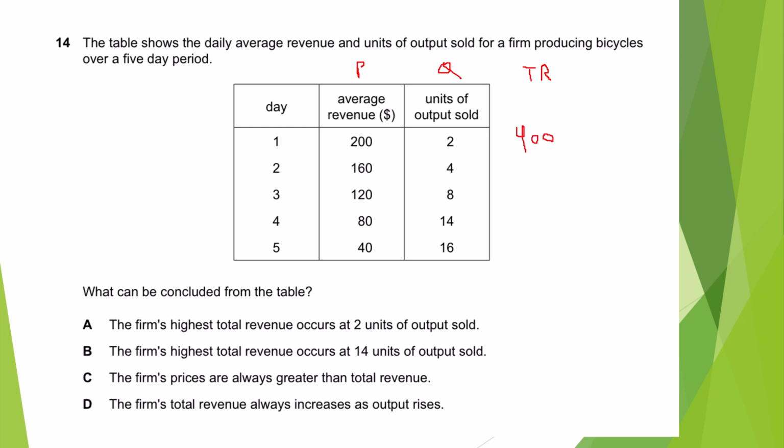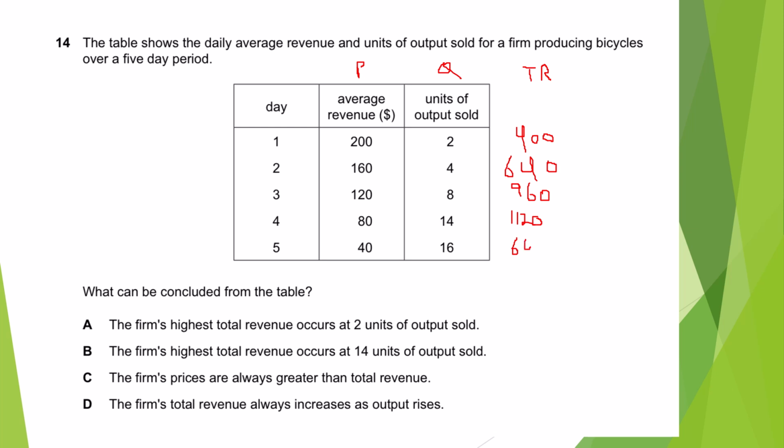Then 160 into 4 is 640. Then 120 into 8 is 960. Eighty into 14 is 1120. You can use a calculator for calculating these things. Calculator is allowed, so kindly take your calculator along with you. 40 times 16 is 640.